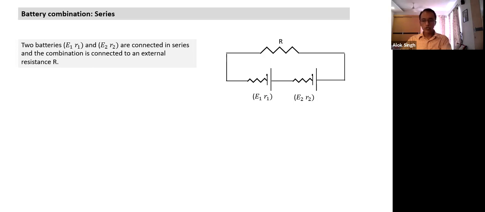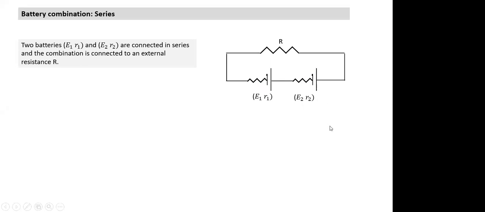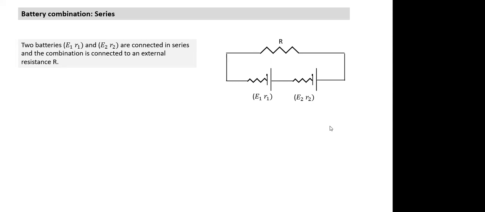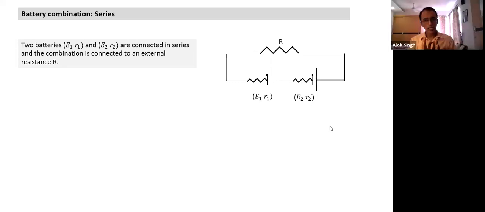Can I reduce it to a simpler circuit? Can I replace these two batteries with an equivalent battery? Yes, that's the concept. What has to happen for an equivalent battery? I replace them with E equivalent, R equivalent.